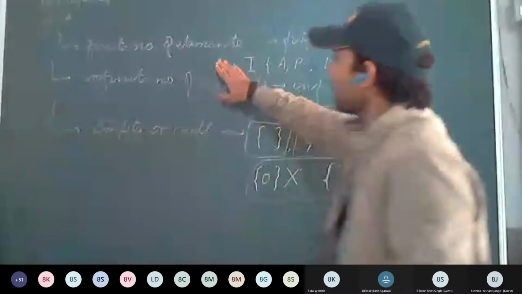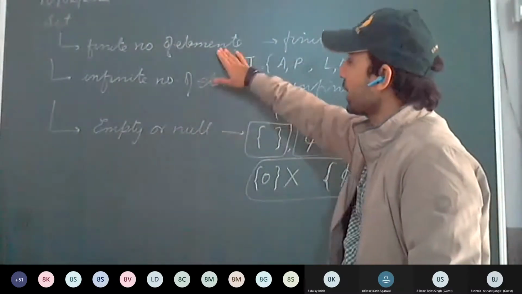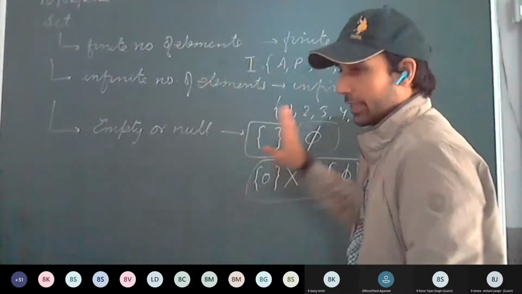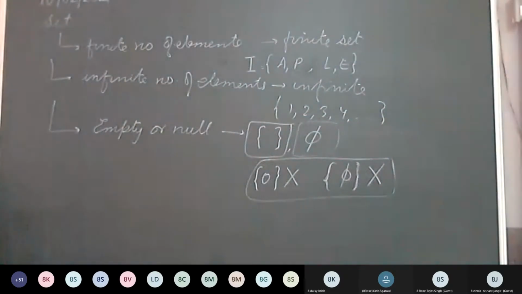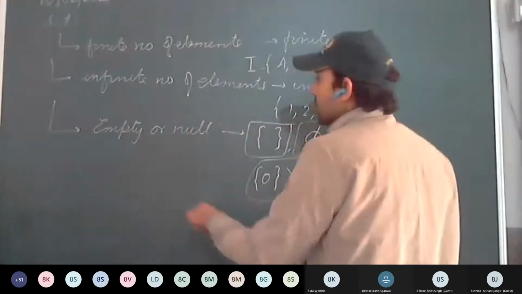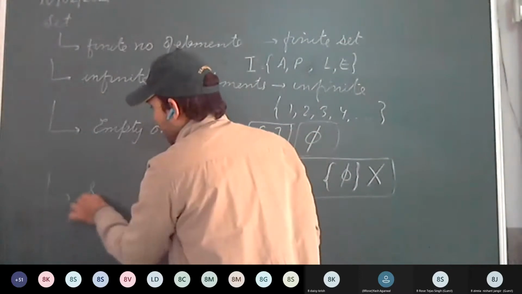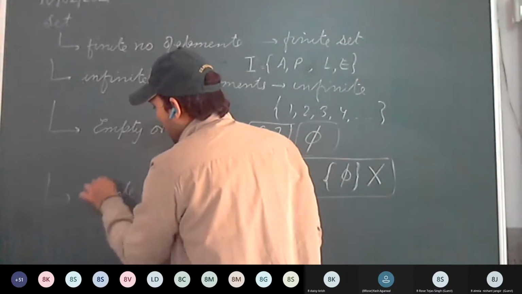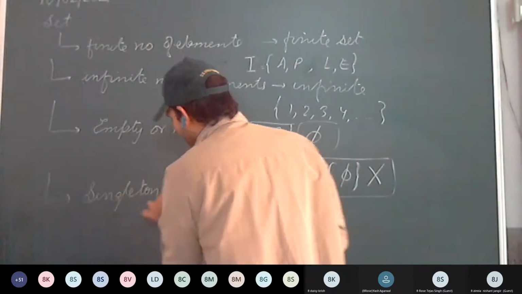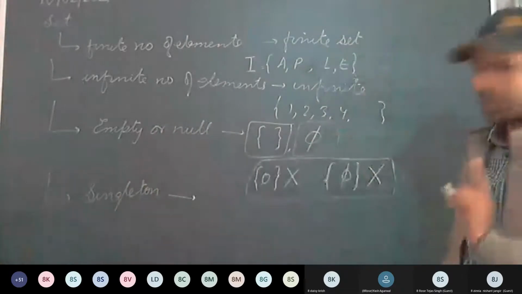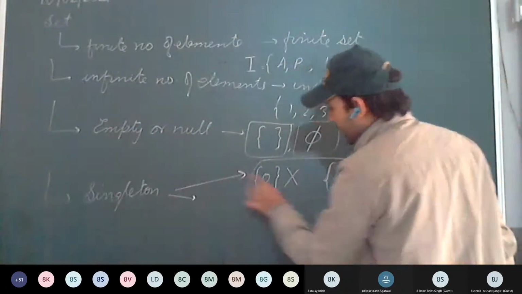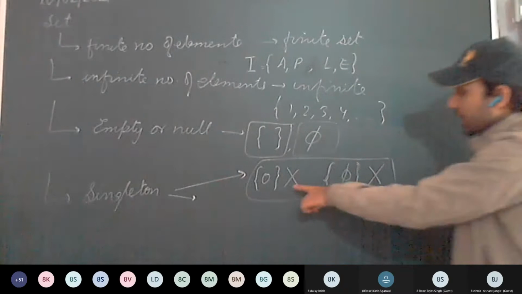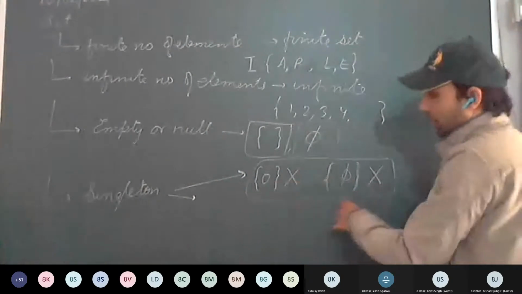These are clear: finite set, infinite set, empty or null set. Next is the singleton set. Single means only one. A singleton set will contain only one element. These are singleton sets because they are containing one element.